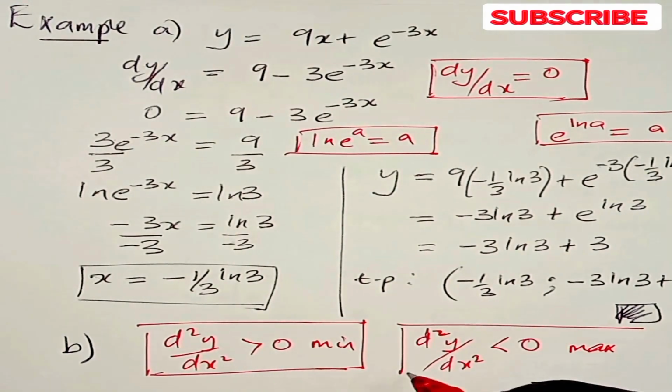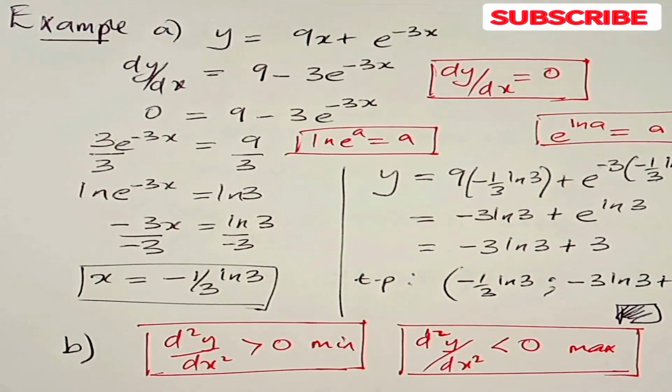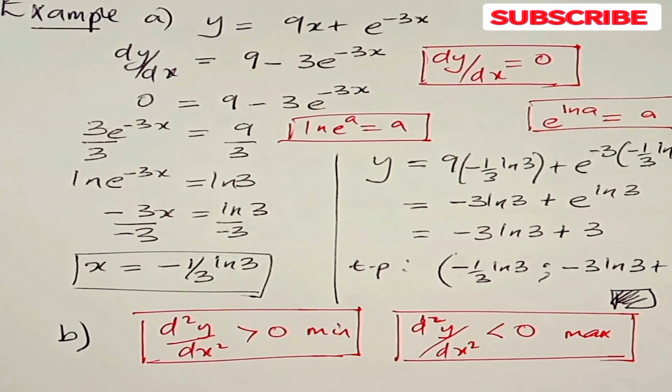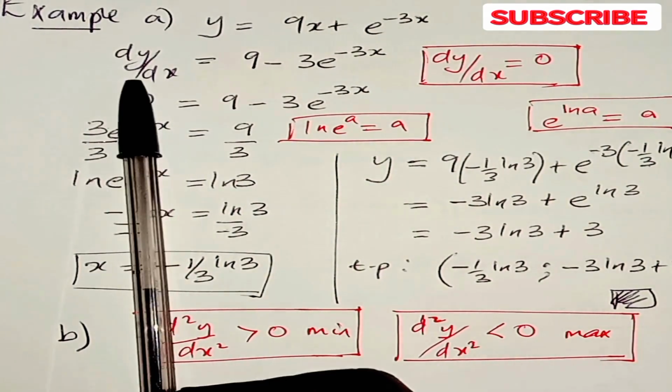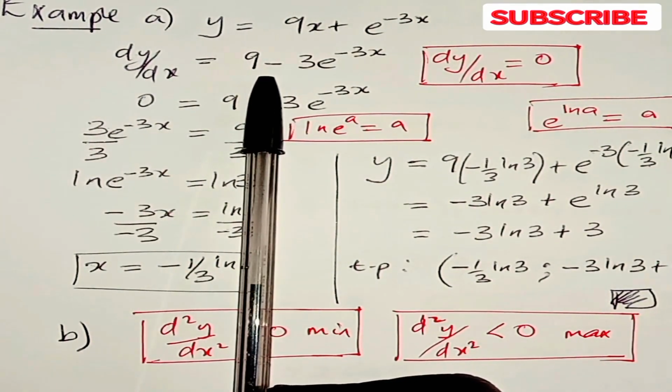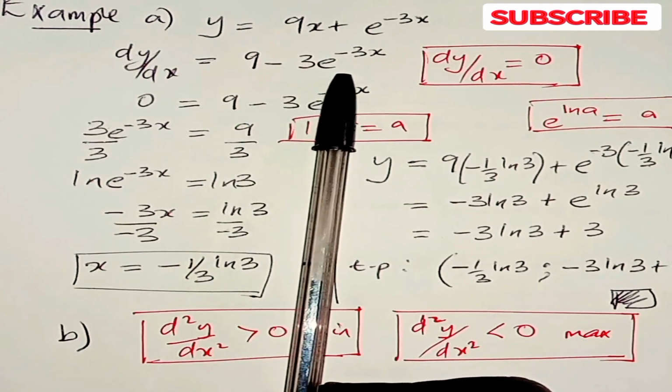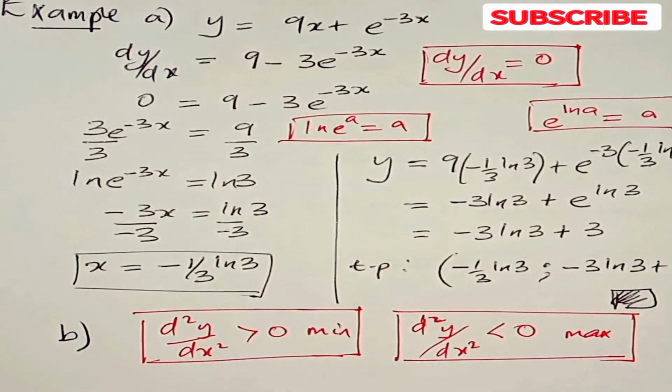So we need to find d squared y/dx squared, the second derivative. You remember we have dy/dx is equal to 9 minus 3e to the power minus 3x.